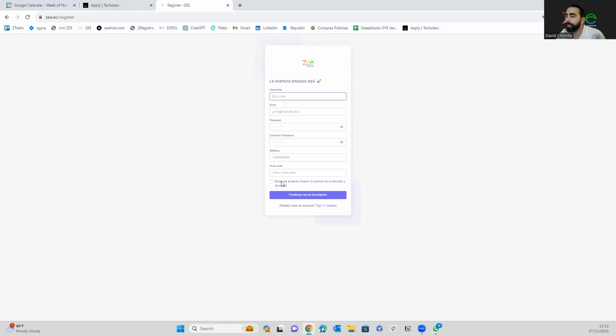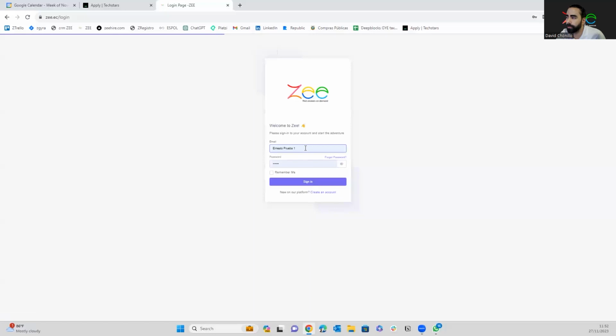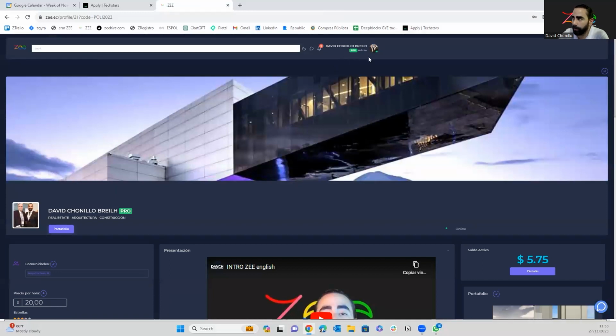You can put the code here, and then you will create your credentials. If not, you can sign in instead. I mean, if you already have credentials, you can sign in. So now we have landed in our profile.